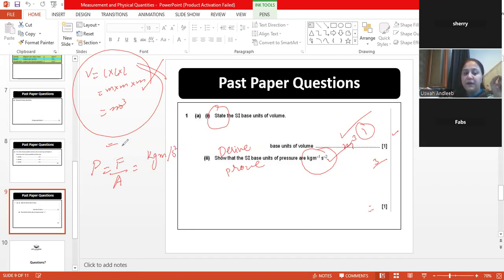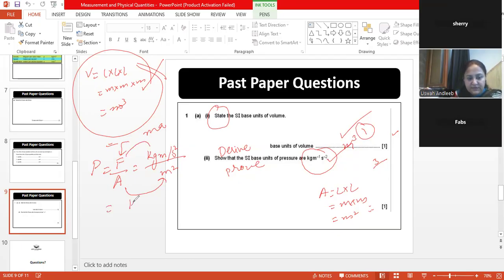If you don't know the base unit, then you go into the working and write the values and derive it. And as far as area is considered, I just derived in front of you that it is meter into meter, and then it is meter square. So the base unit of area is meter square and the SI base unit of force is kg meter per second square.